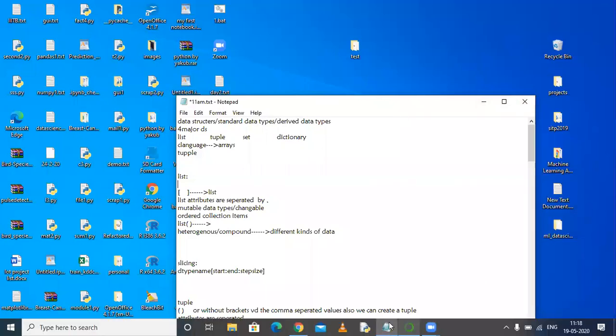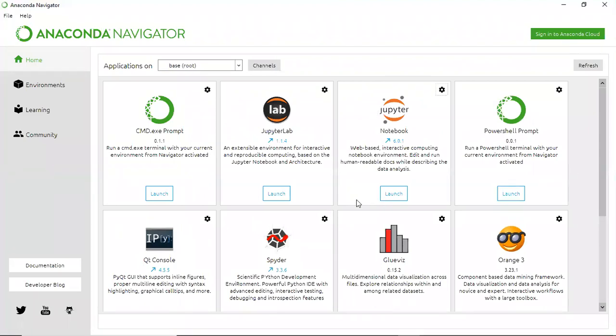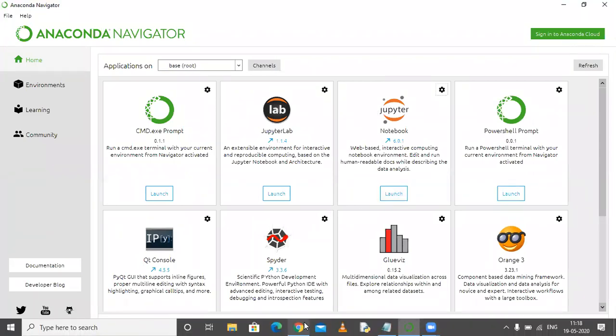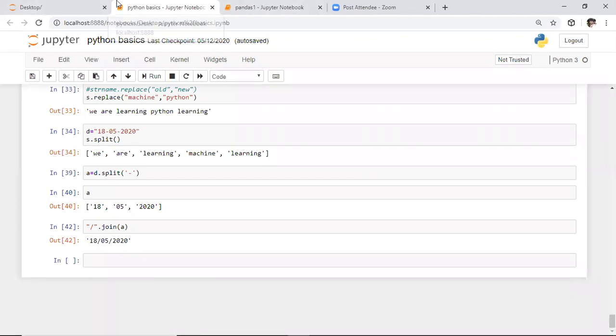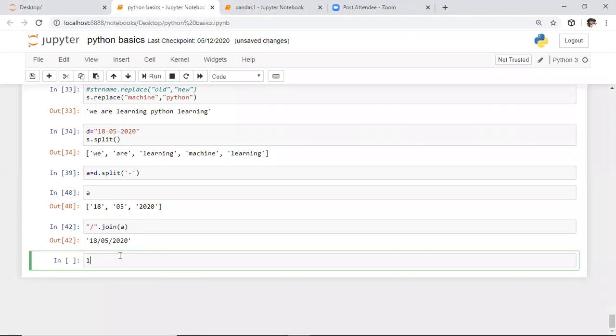First, we will see all these points in Anaconda. After that, we will go to each and every point. So initially here I'm defining one list, with the square brackets only. In this list I'm specifying 1, 2.5, 2.4, and I am specifying triple ITB.